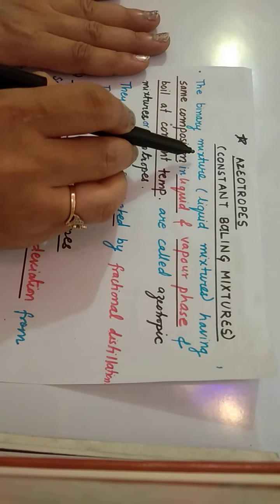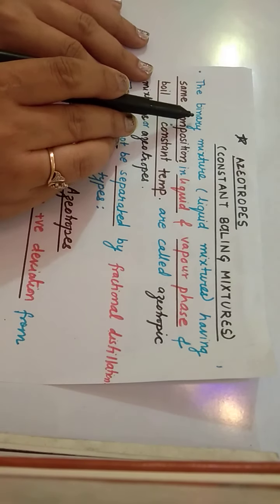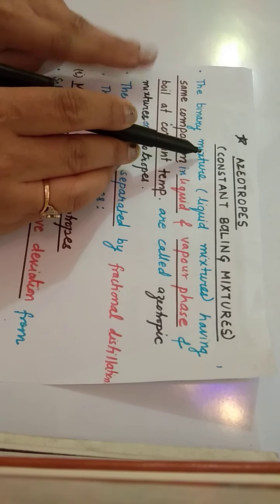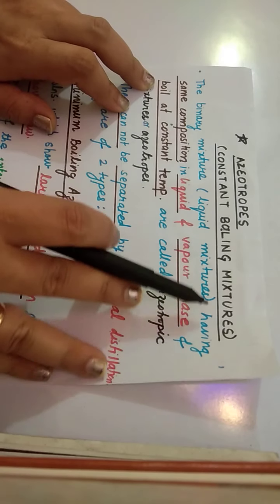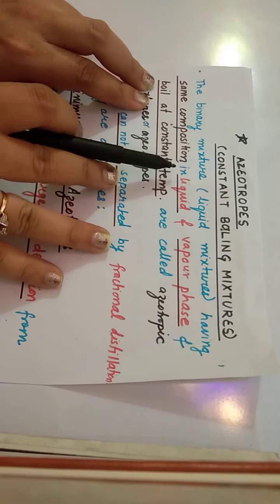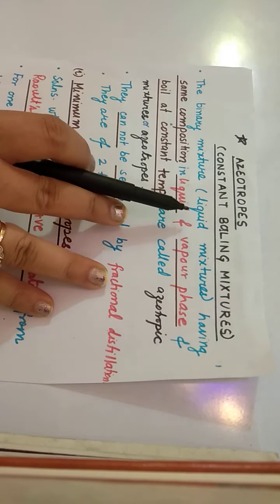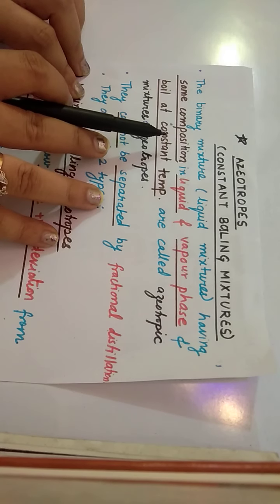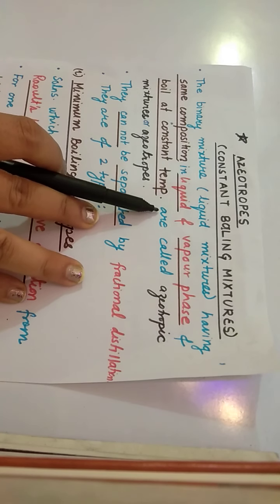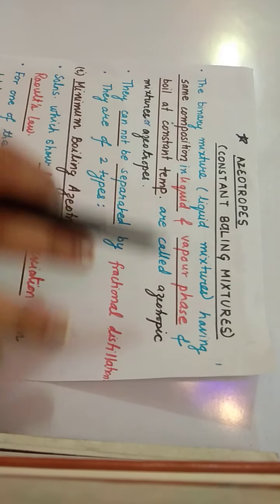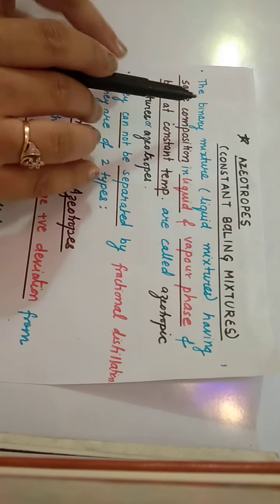If you take a binary mixture, you all know, children, it has solute and solvent only, 1 plus 1 is 2. If the binary mixture you have taken has the same composition in liquid and vapor phase, and they boil at a constant temperature, then those are known as azeotropic mixtures or azeotropes.